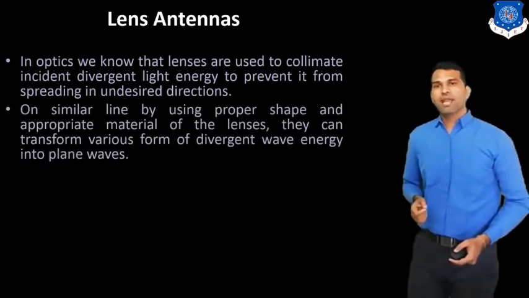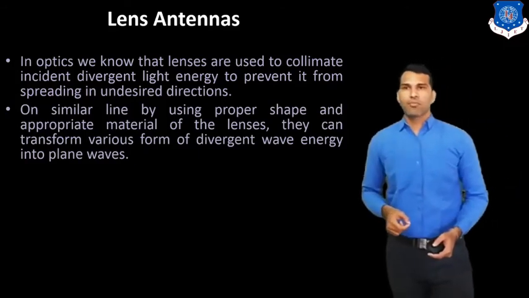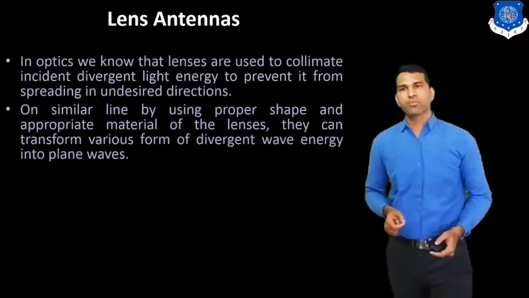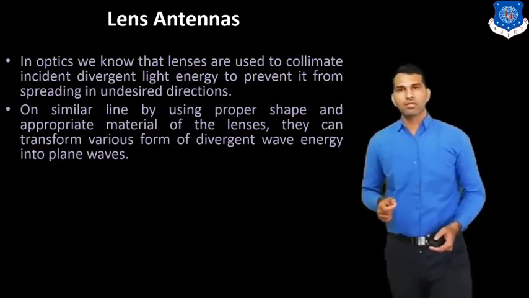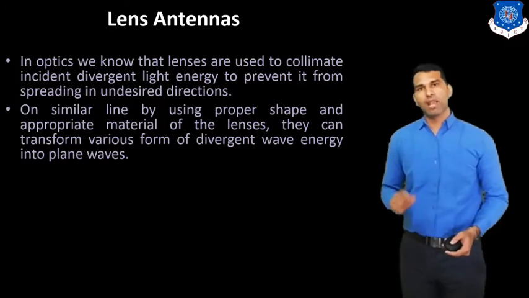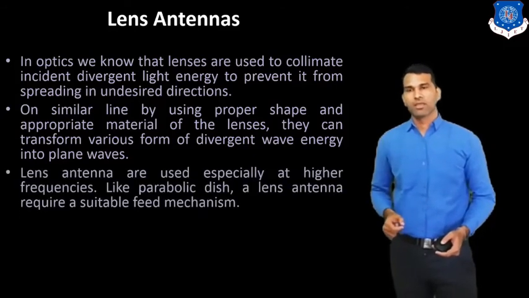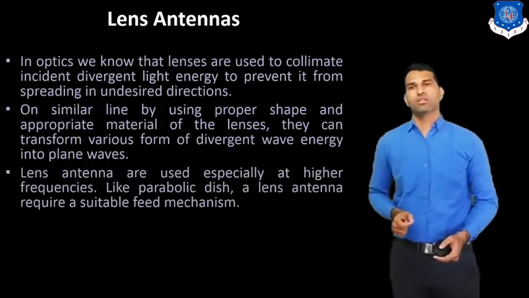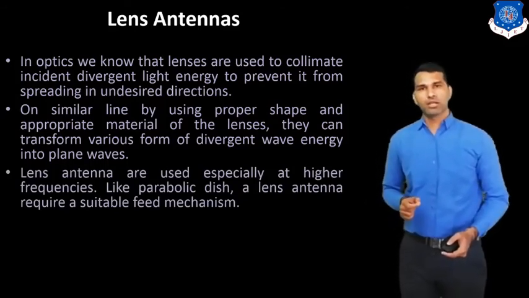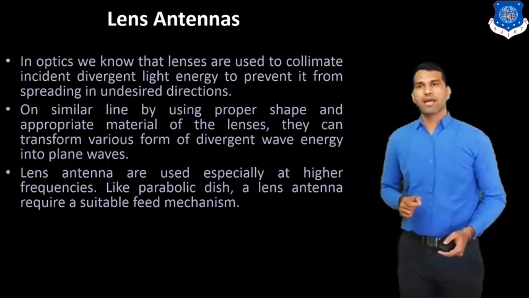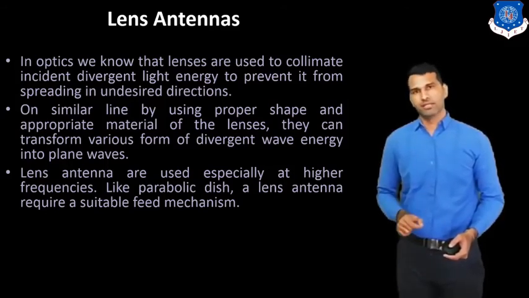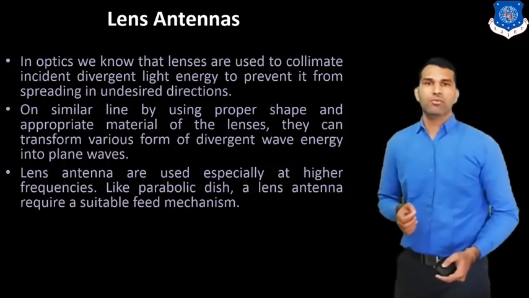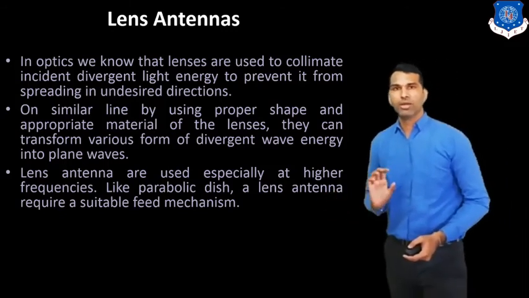On a similar line, by using the proper shape and appropriate material for the lens, they can transform various forms of divergent wave energy into a plane wave. Lens antennas are used especially at higher frequencies, like the parabolic dish. A lens antenna requires a suitable feed mechanism.